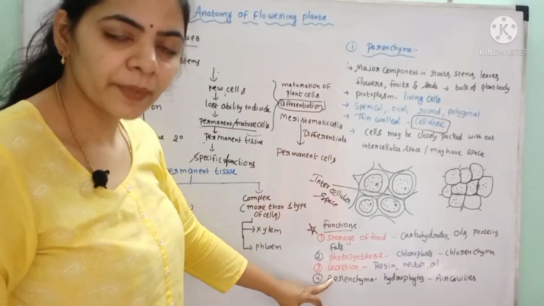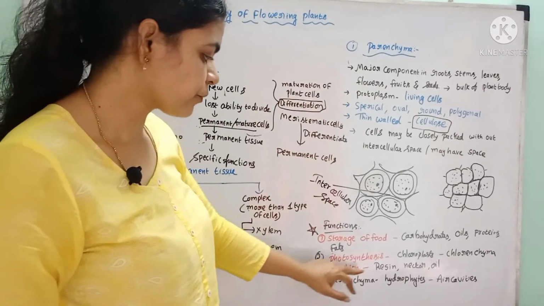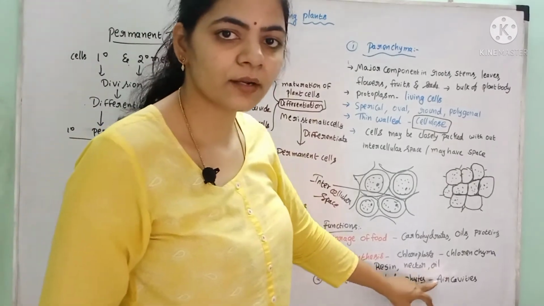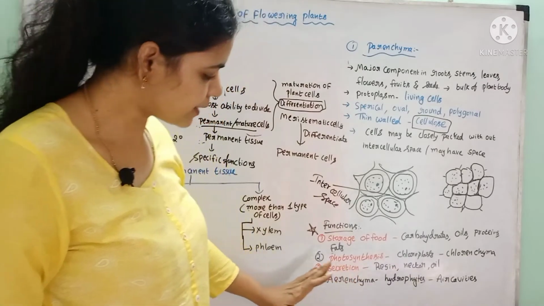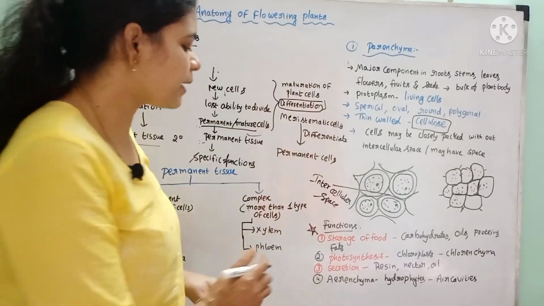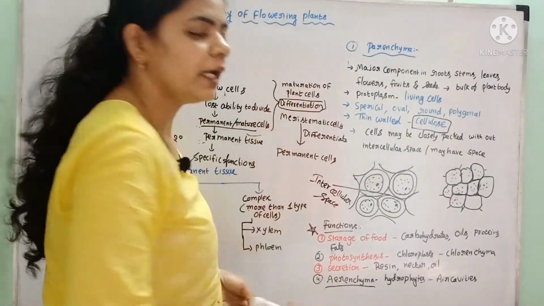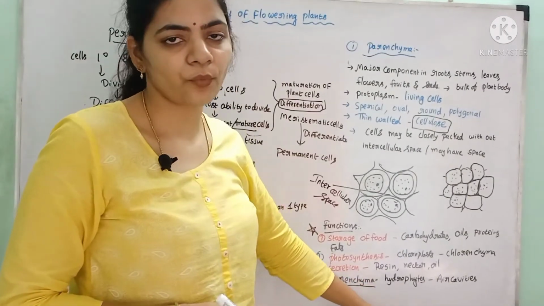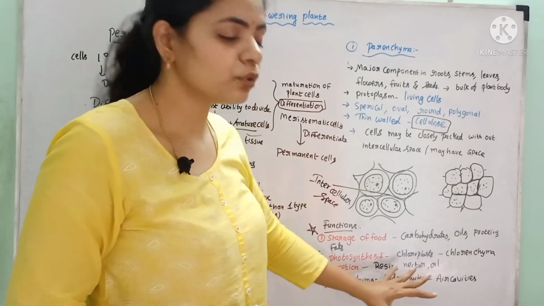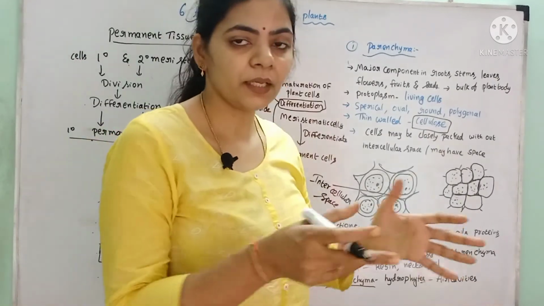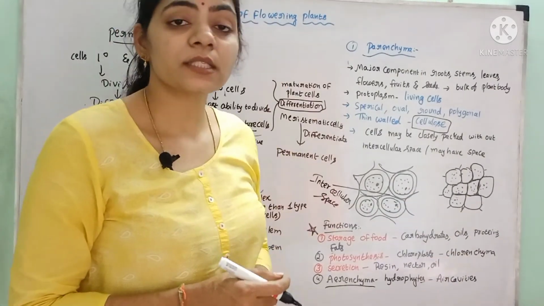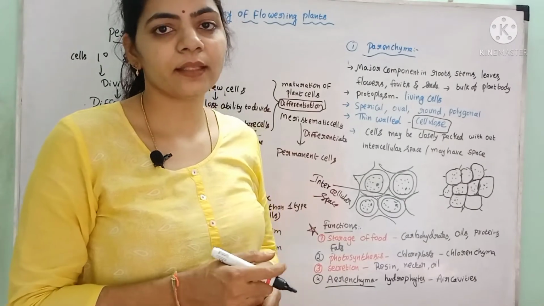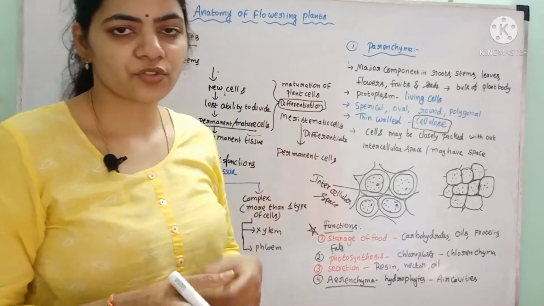Some parenchyma members help in the secretion of resins, nectar and oil. So some are secretory in function, and some parenchyma are called aerenchyma. In plants such as hydrophytes, hydrophytes means the plants which live in the water, there are big air cavities present. These air cavities are filled with air. They also help in the gaseous exchange.